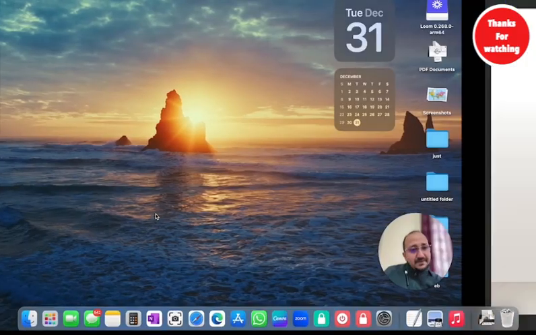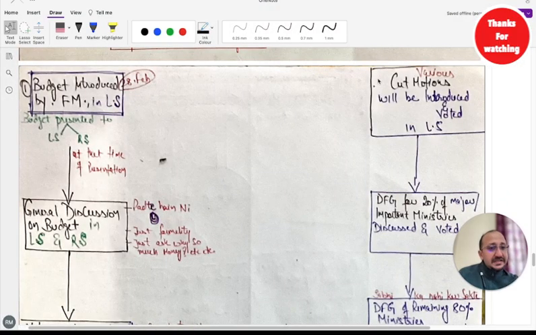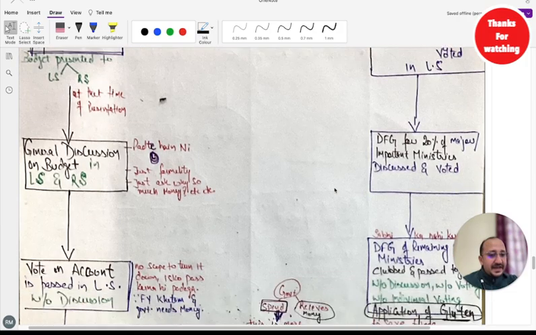The same thing happens in the budget as well. This is called a cut motion. What does this cut motion mean? When a demand of 1 crore rupees is made by the education department, exactly the 1 crore will not be given. Some less amount may be given, or maybe some extra is given, but that depends on how the ministers behave at that point of time.